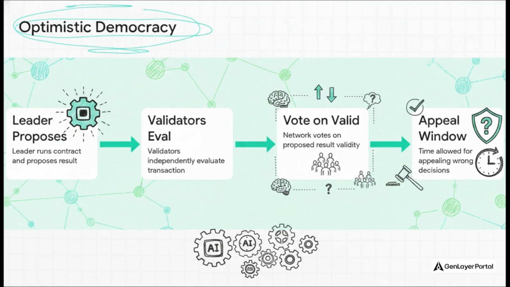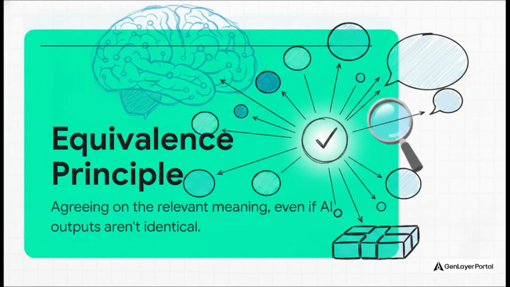It's an architecture that fundamentally accepts a hard truth. AI won't always give identical answers. So the crucial point is this concept right here, the equivalence principle. And I want you to really absorb this because it's massive.